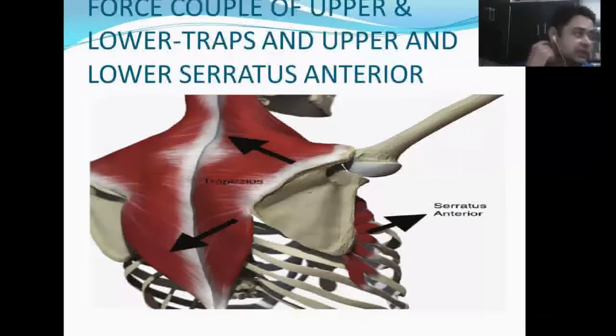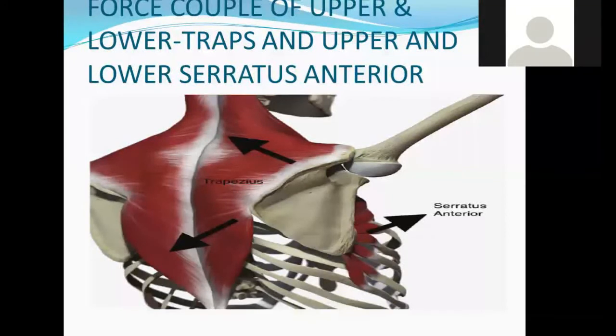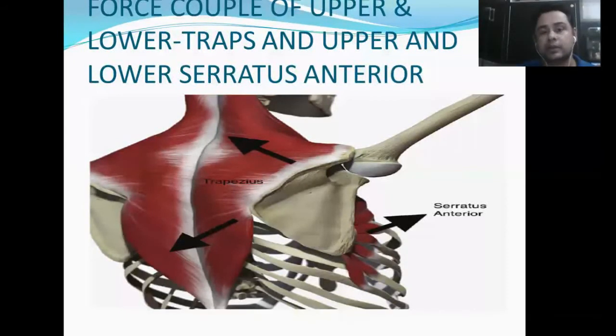But the utmost importance of this particular force couple is, without serratus anterior, he or she will not be in a position to get its complete range of motion, especially in abduction and flexion. If serratus anterior has failed, if it is not that prominent in its MMT, a patient will never regain overhead abduction and overhead flexion. So this is the importance of this particular force couple.